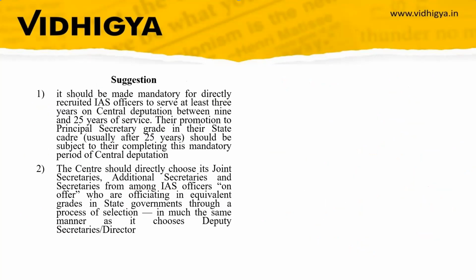Now the article gave two suggestions. The one is it should be made mandatory for directly recruited officers. We have discussed two routes: one is directly recruited, and the other is through state civil services and later promotion to become IAS officer.